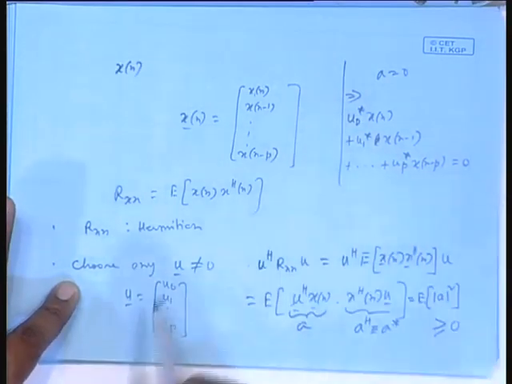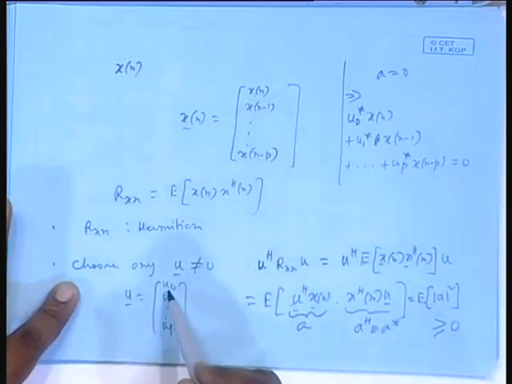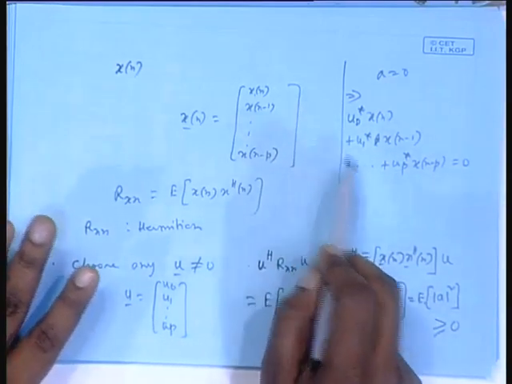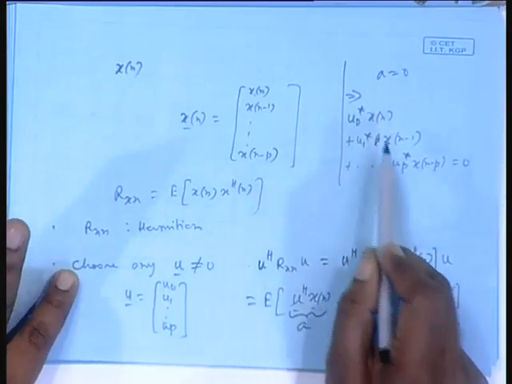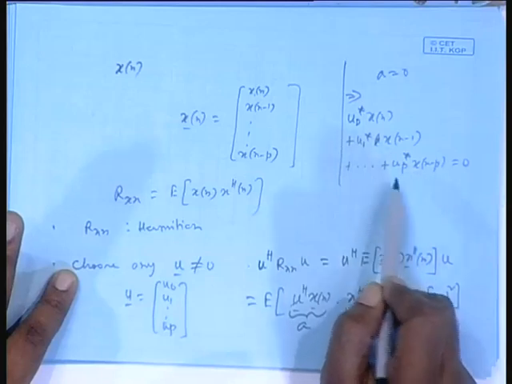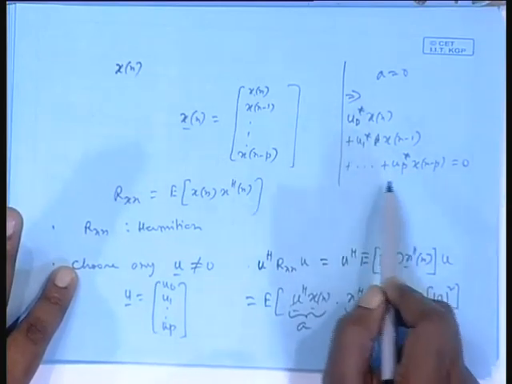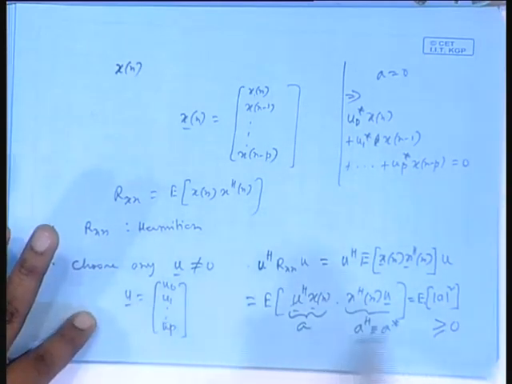What does it mean? You chose u as a non-zero vector. That means not all the coefficients of u are 0. This means there is a linear relation between the elements x n, x n minus 1, up to x n minus p. That is, they are linearly dependent. So, only if they are linearly dependent can I find at least one u, and therefore many u, for which this will be equal to 0.